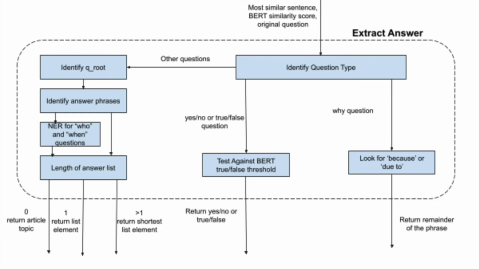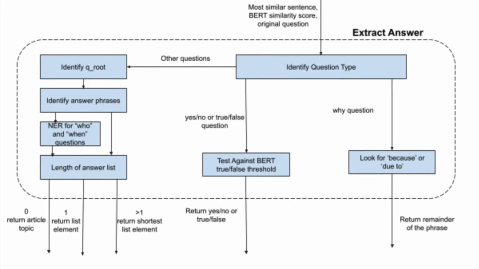For the yes, no, and true-false questions, we set a threshold of 0.000137 for BERT similarity scores, a number decided by extensive testing. We found that true yes answers tended to be above this score, while false no answers tended to be below. For questions which start with why, we look for because or due to in the answer, because the sentence portion after these indicators tends to be relevant to the answer. For all other questions, we rely primarily on dependency parsing to extract the precise answer phrase.